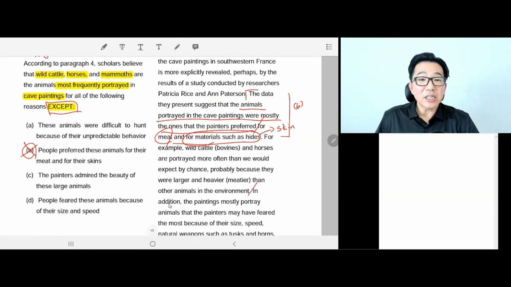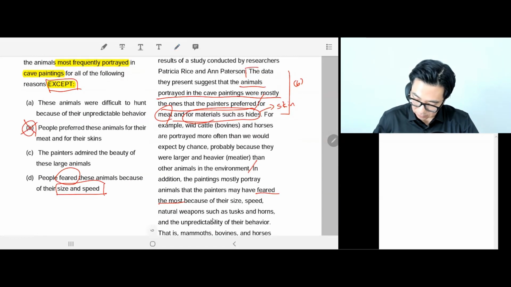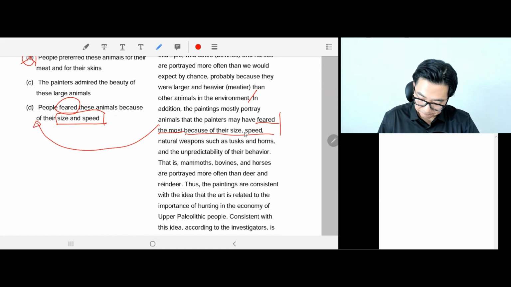Next. In addition, the paintings mostly portray animals that the painters may have feared the most. There you go. So probably D is coming. If they feared size and speed, scroll down a little bit. Because of their size and speed. Bang. So this matches D. So this is the right reason.